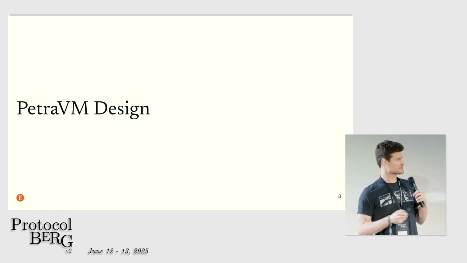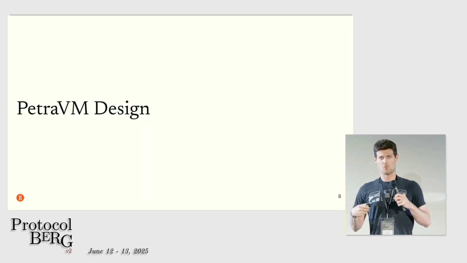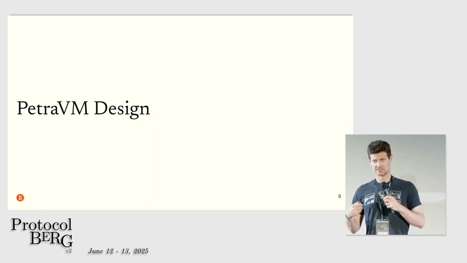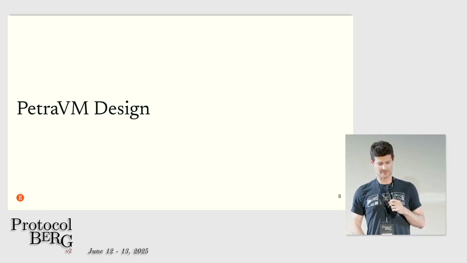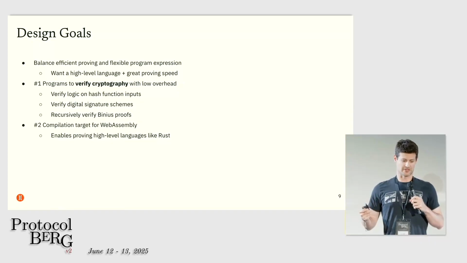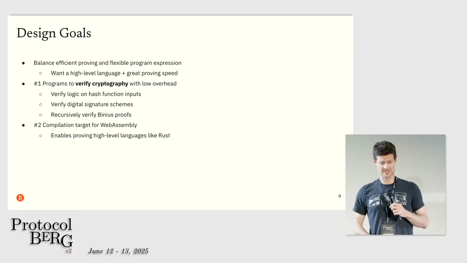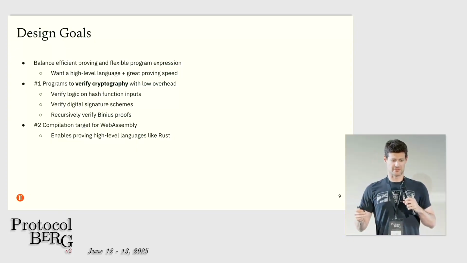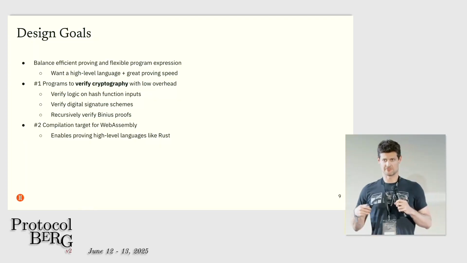So I'm going to spend most of the time in this talk talking about the design philosophy of Petra VM and want to explain what types of efficiencies we can get by designing a custom ISA and what Petra uses. So our goals here are we want to balance flexible program expression with efficient proving. We want to have a high-level language with great performance. And to be more concrete on that, we're targeting primarily, or to begin with, applications of verifying cryptography.